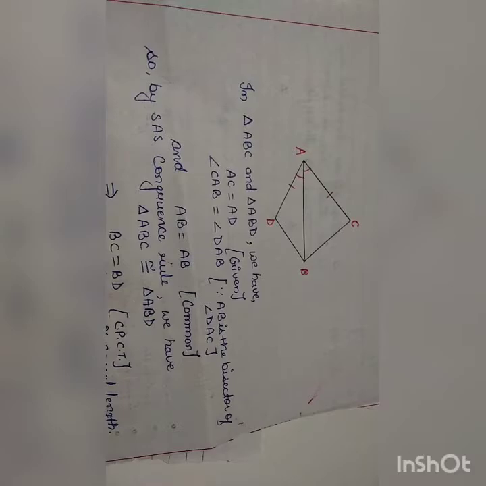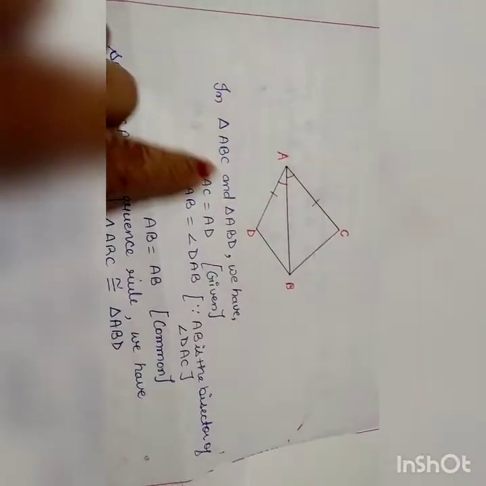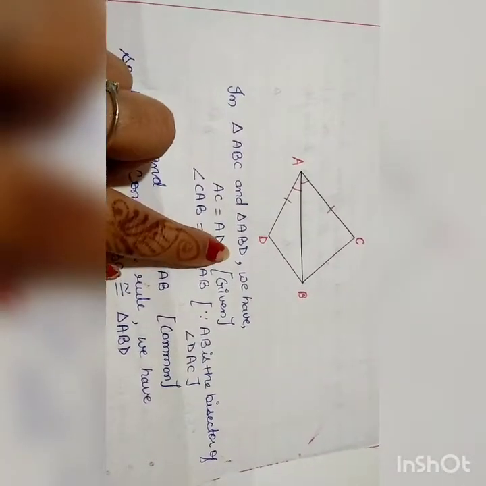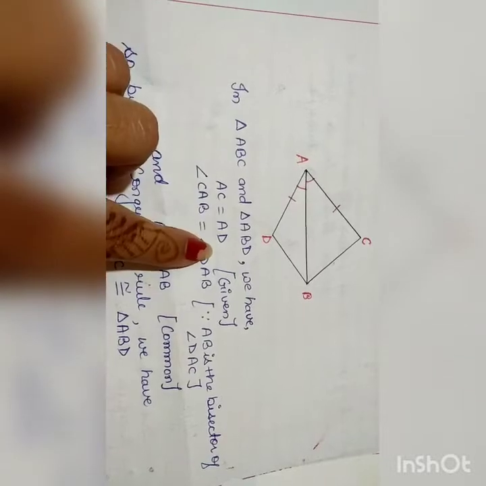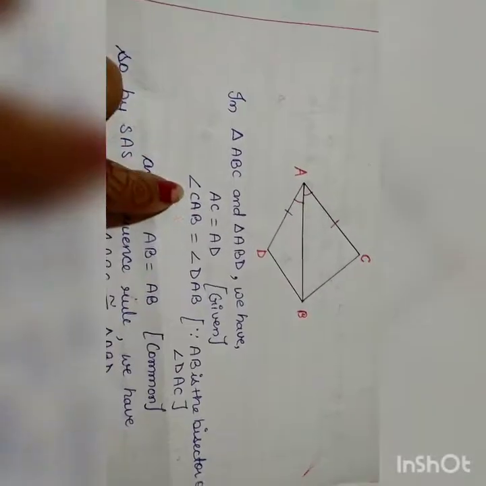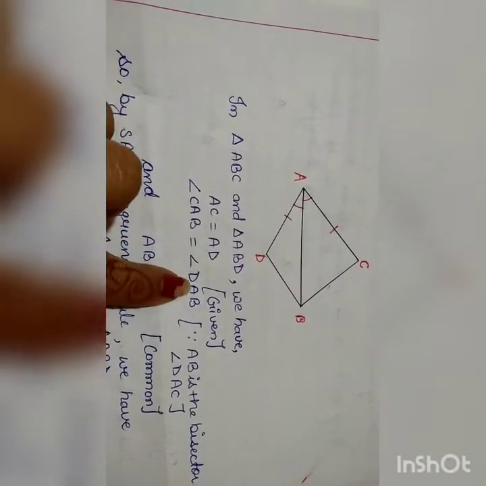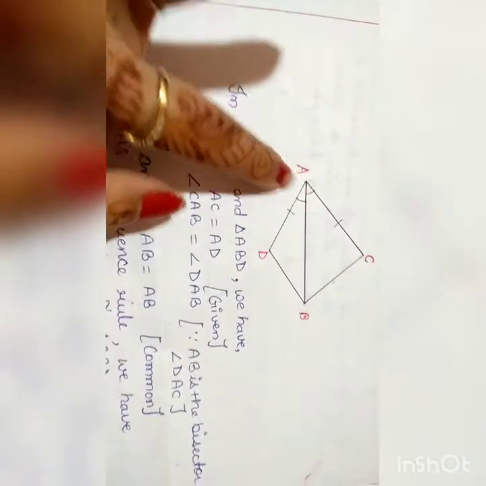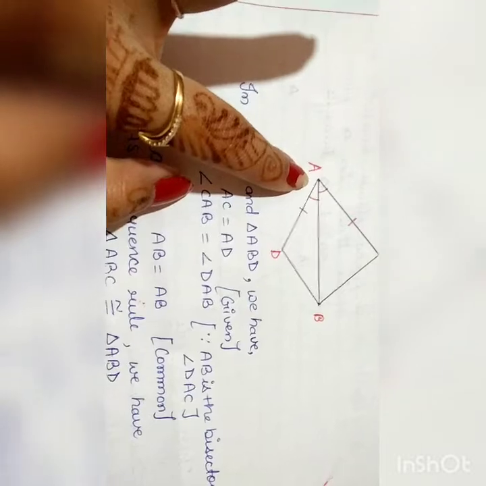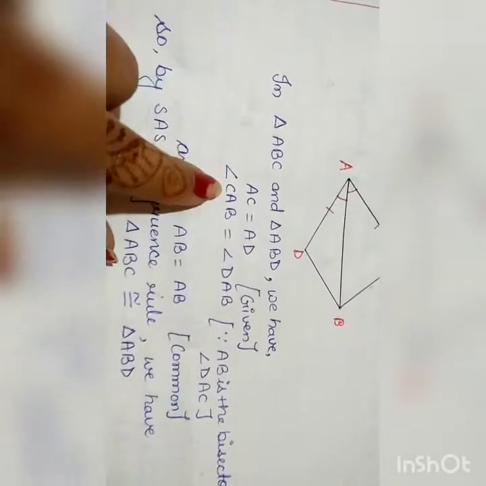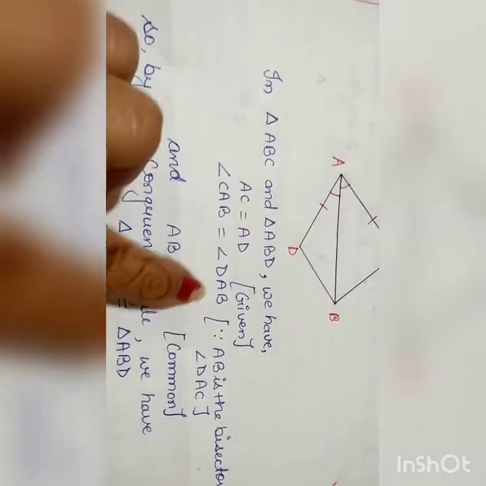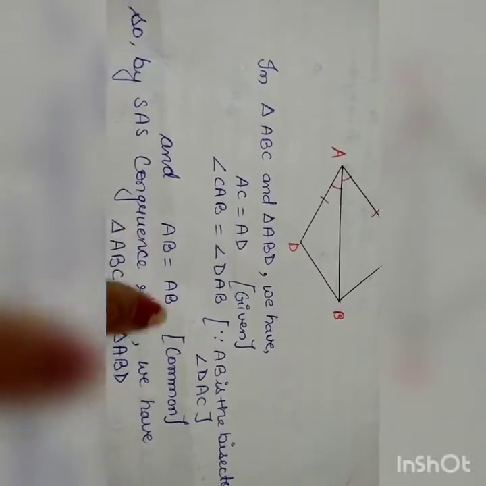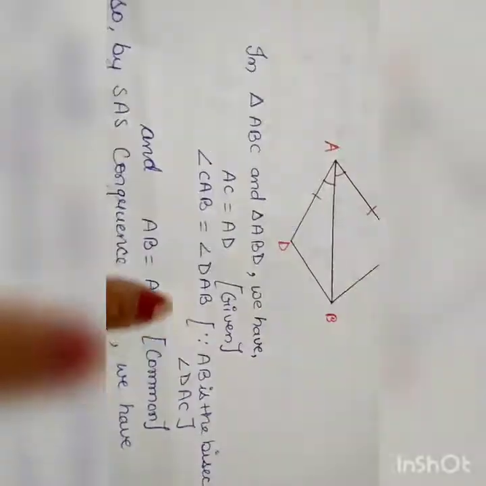So the solution is, in triangle ABC and triangle ABD, we have AC is equal to AD, it's given. Angle CAB is equal to angle DAB, as AB bisects angle DAC. And AB is equal to AB, AB is a common line.